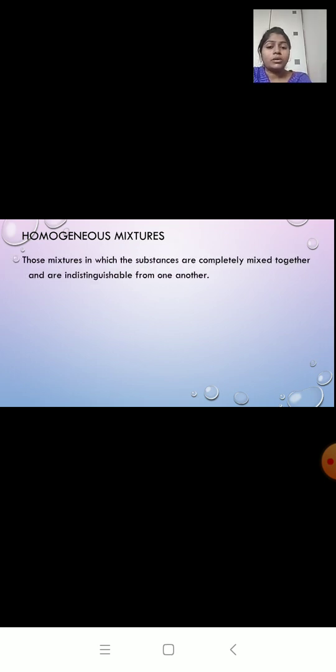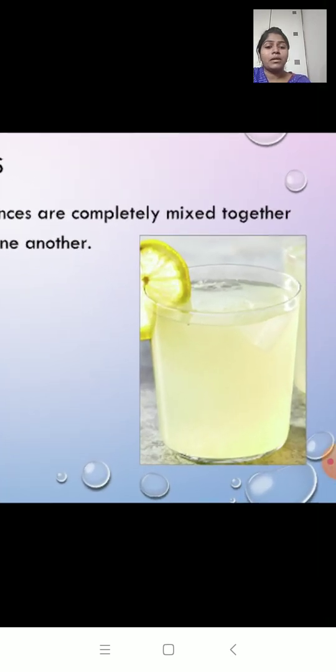Those mixtures in which the substances are completely mixed together and are indistinguishable from one another. Homo means the components are all mixed together and you cannot distinguish one component from another. Example, lemonade.